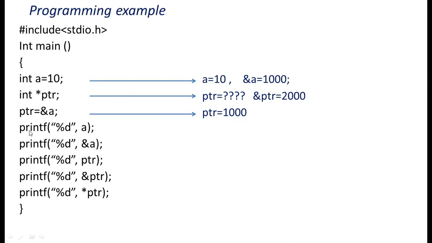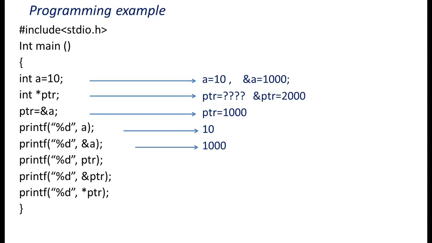Next, we are going to display different values related to variable a and ptr. First, I am going to display the value of a. What is the value of a? That is 10. It will give output 10. Next, I am going to display the address of a. What is the address of a? That is 1000. So next, it will give output 1000.